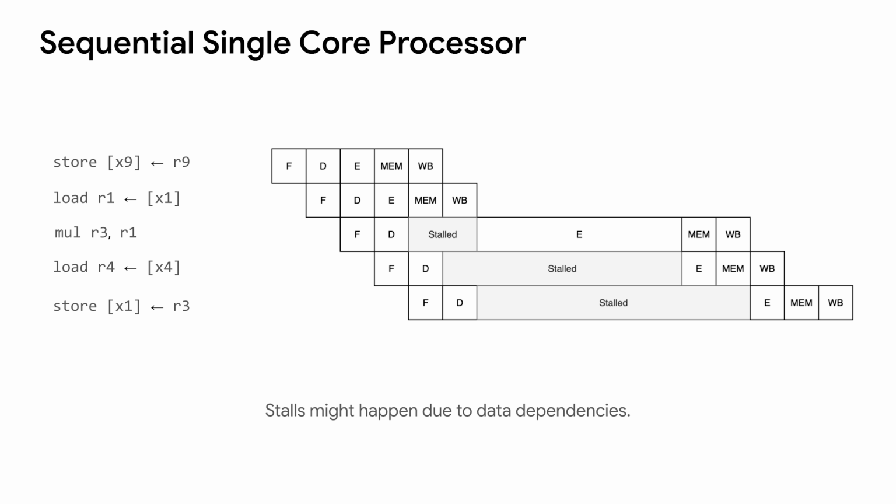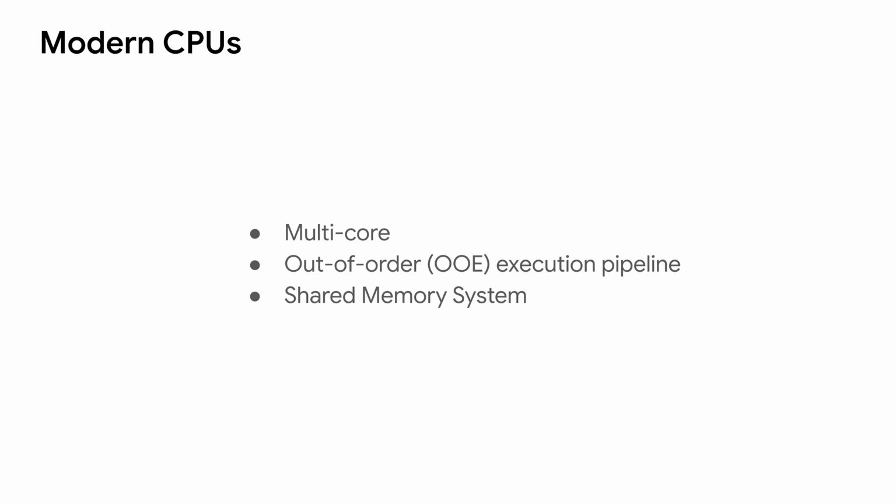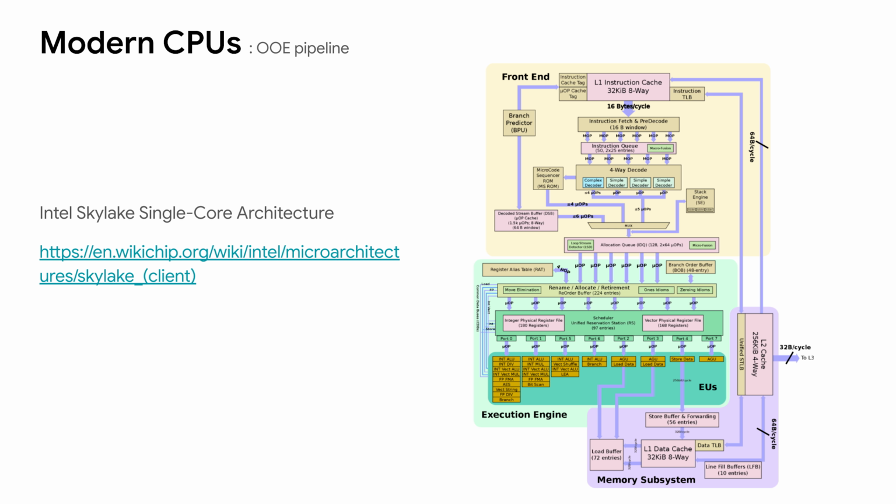Humans are very greedy about computation speed and aim to make faster processors. Modern processors employ multi-core, out-of-order execution pipelines and shared memory among the cores. To understand the memory order behavior on these modern processors, let's dig into the architecture. This is the architecture of a single core of the Intel Skylake processor. Although it has a lot of different units working together, we can focus on the units that are most relevant to the memory model in the out-of-order execution pipeline.